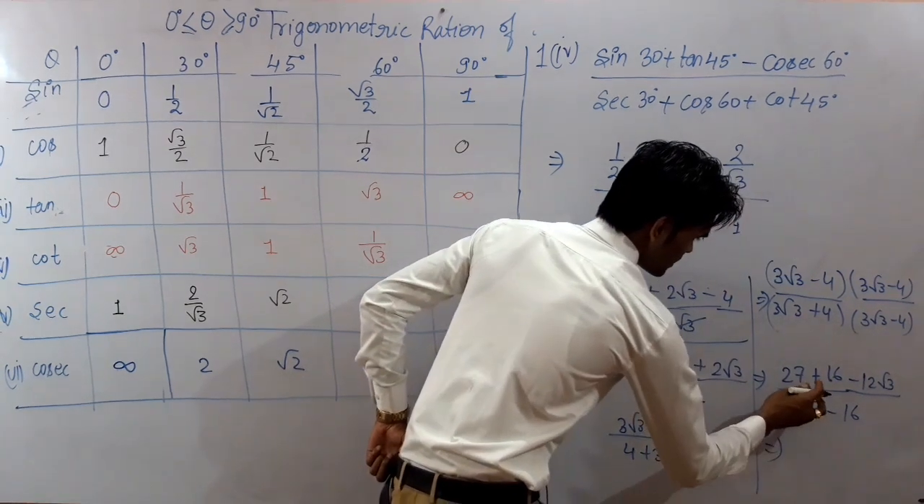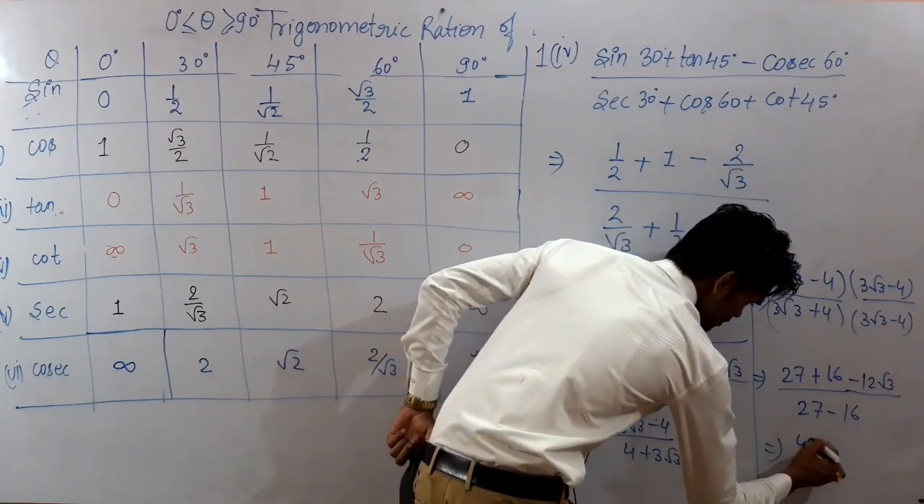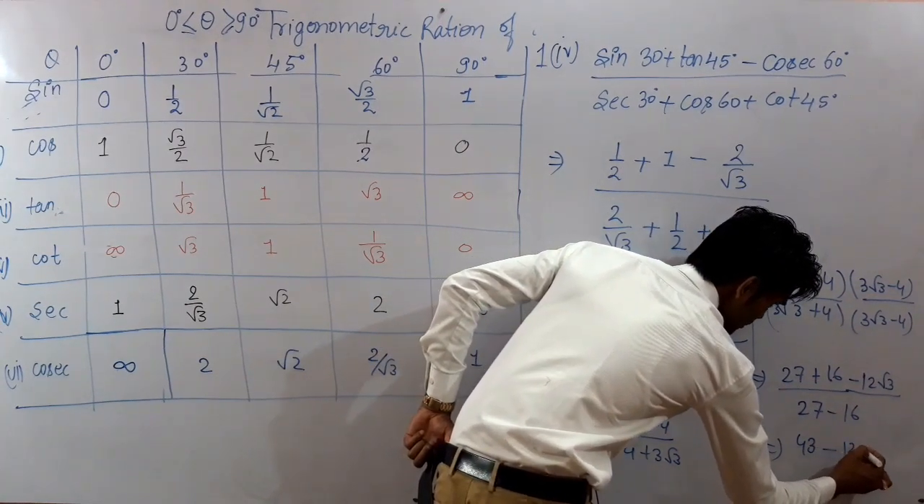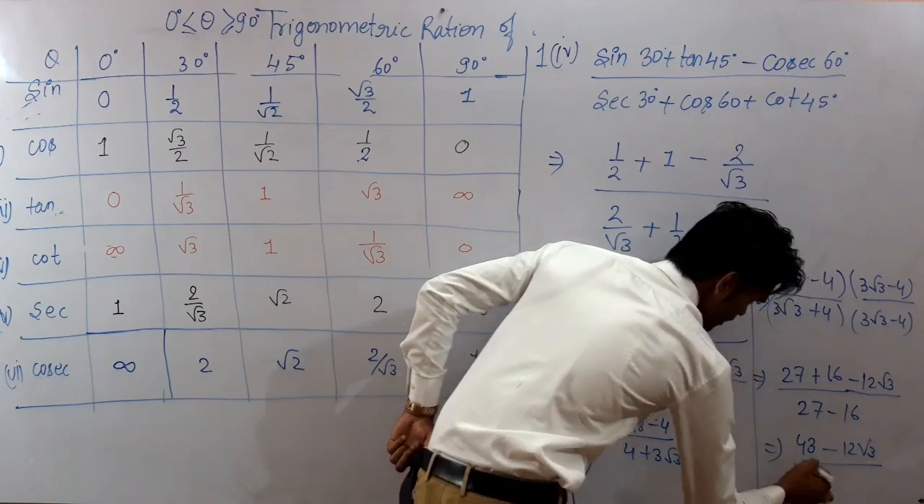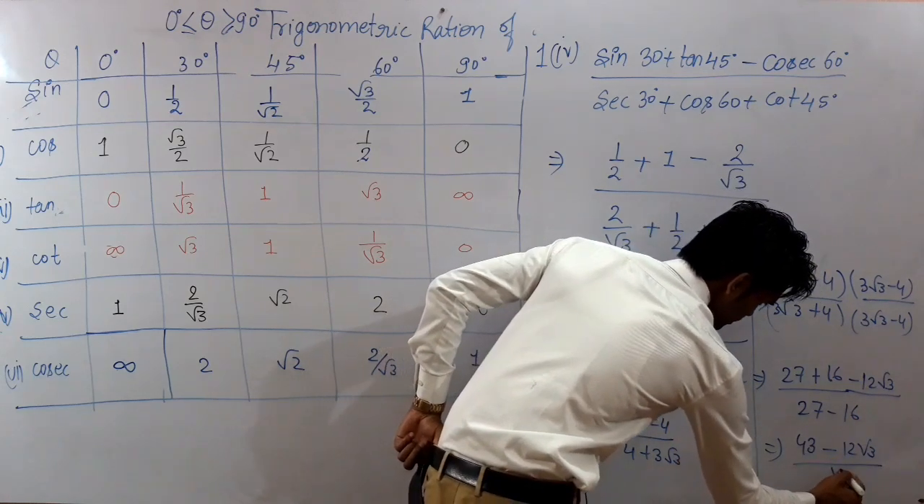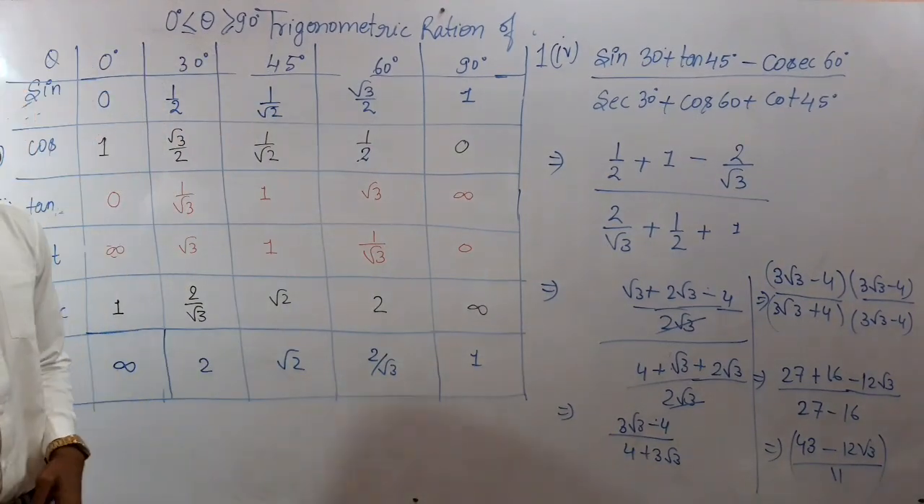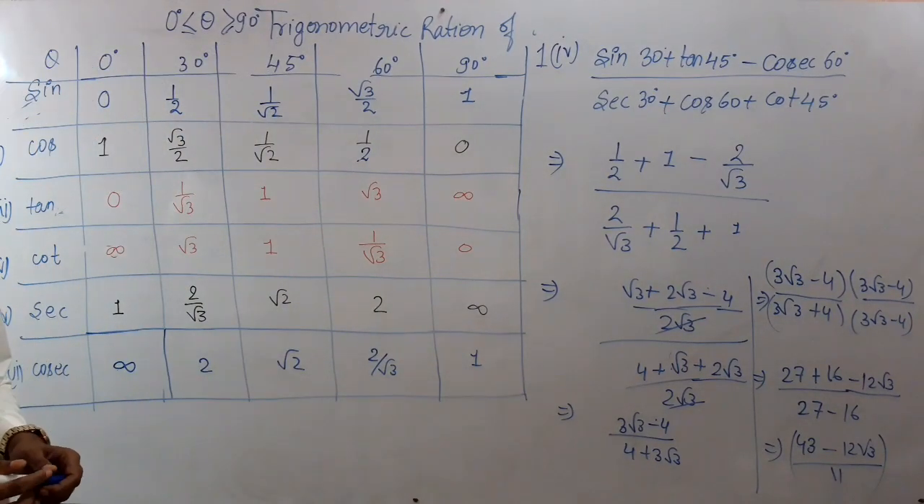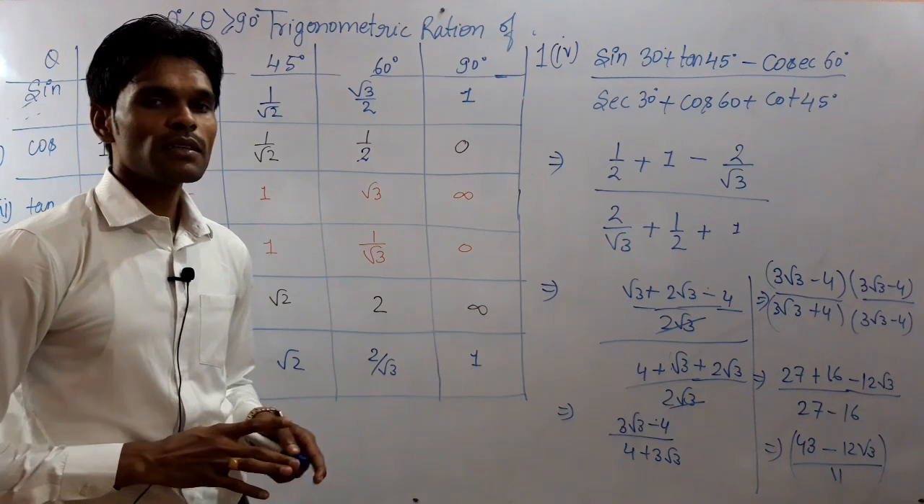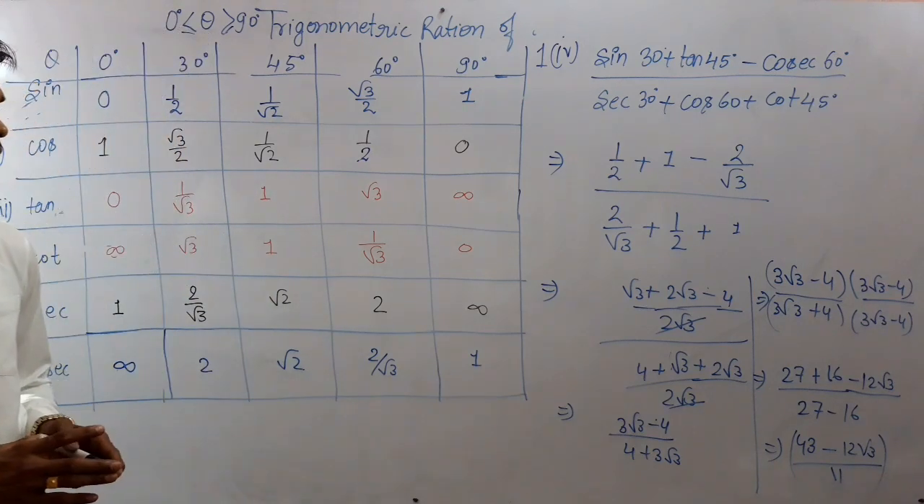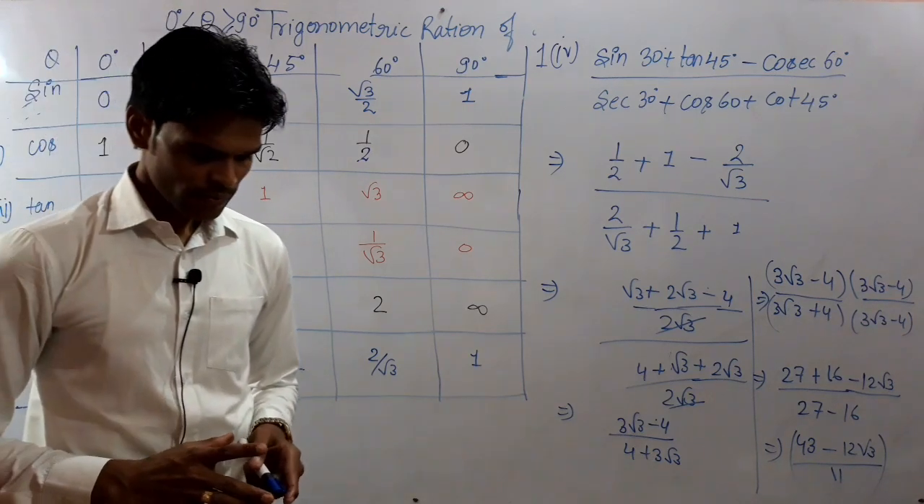So you can solve it. 27 plus 16 give you 43 minus 12 root 3 whole upon, it will give you 11. So this is the required answer of the solution. So we have solved exercise 8.2 and this was the question number first and part number 4. Now the remaining question will be solved